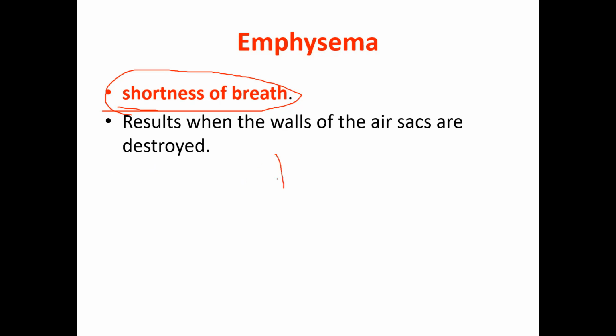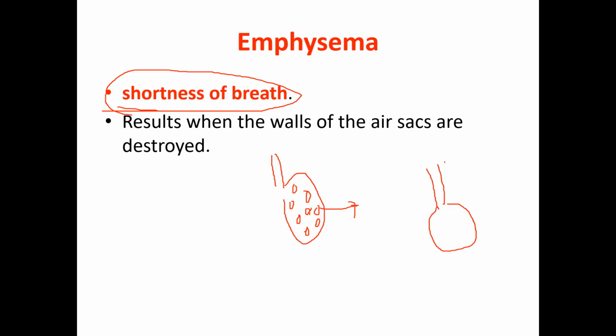When we talked about breathing, we said this is a lung. This lung consists of air sacs. These air sacs are where the air exchange happens. If we take one of these air sacs and zoom in, we will see it in this way.